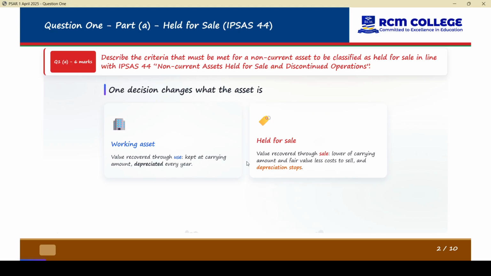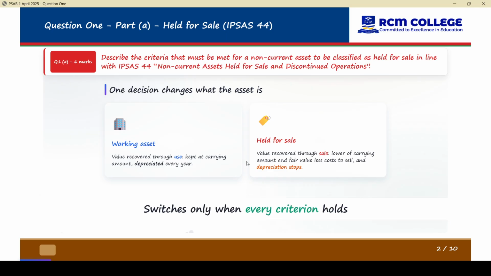So depreciating such an asset won't serve the purpose, and therefore depreciation stops. The way we used to measure that asset, the historical cost model or the current value model, we no longer use those. We will use the lower of cost, similar to inventory. So we take the lower of carrying amount and fair value less cost to sell.